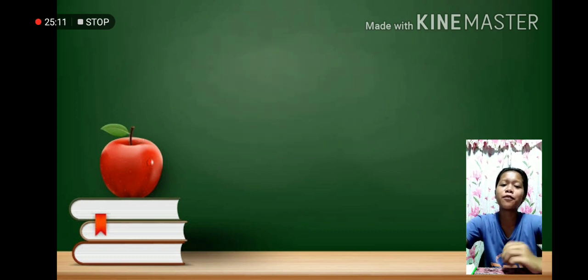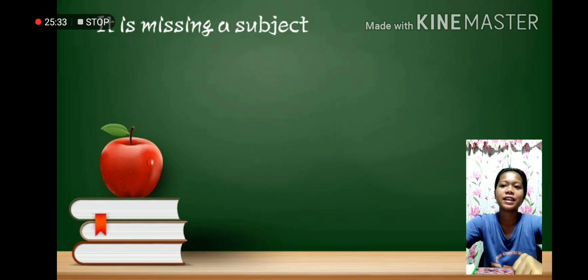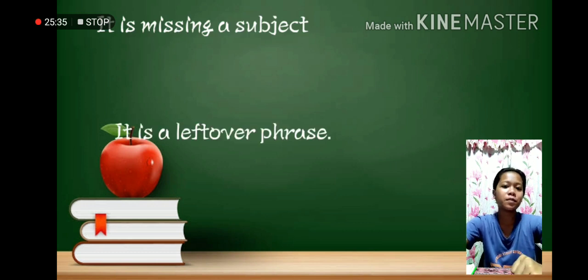Alright, so for you to understand or distinguish the sentence fragment, remember the following. If ever you encounter one of these, you can correct it by applying the given tips above. These are the distinguishing features of a sentence fragment. First, it is missing a subject.